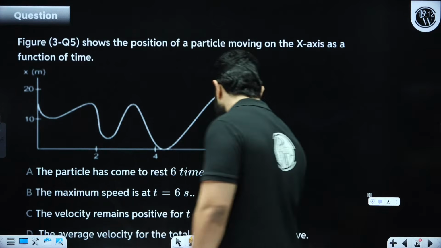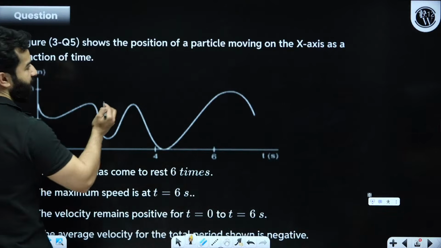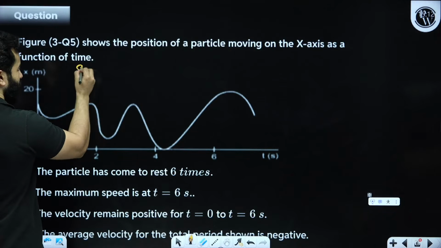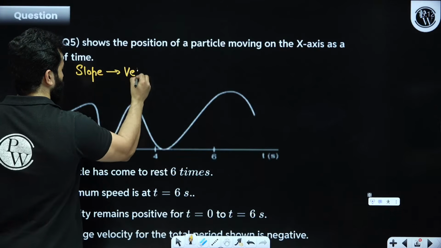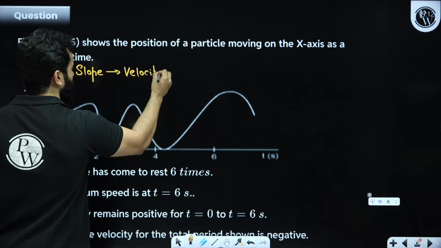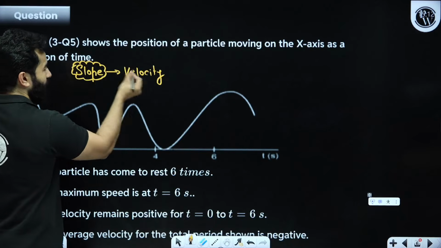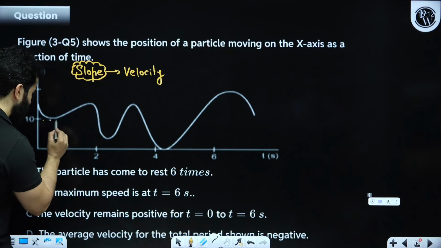So again, the concept, my dear friends, is that if you have a displacement time graph, the slope will give us velocity. Wherever the slope is becoming 0, at that point the particle will come to rest. Got it? So the slope is becoming 0 at this point. How do you know, sir?